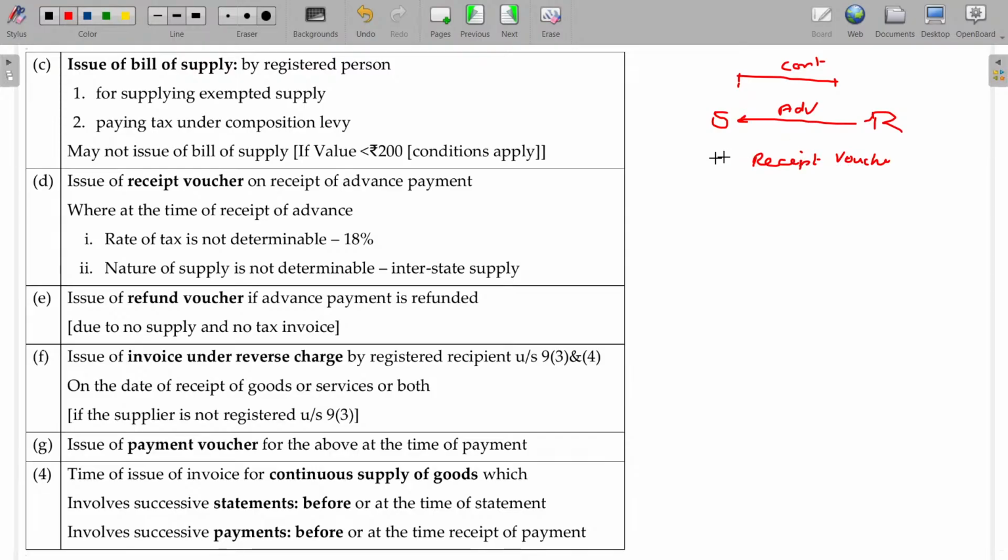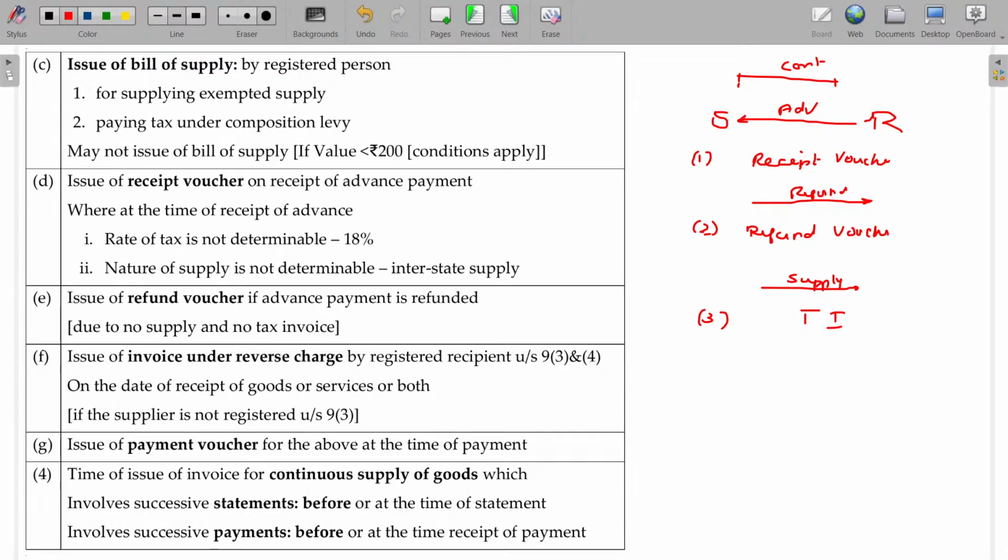And then scenario 1, scenario 2. What happens in case of scenario 2? The supplier could not fulfill the order and refunds the advance. In that case, a refund voucher will be issued. Or if supply is done, then what happens? The advance is going to be adjusted with the consideration by issuing the tax invoice.